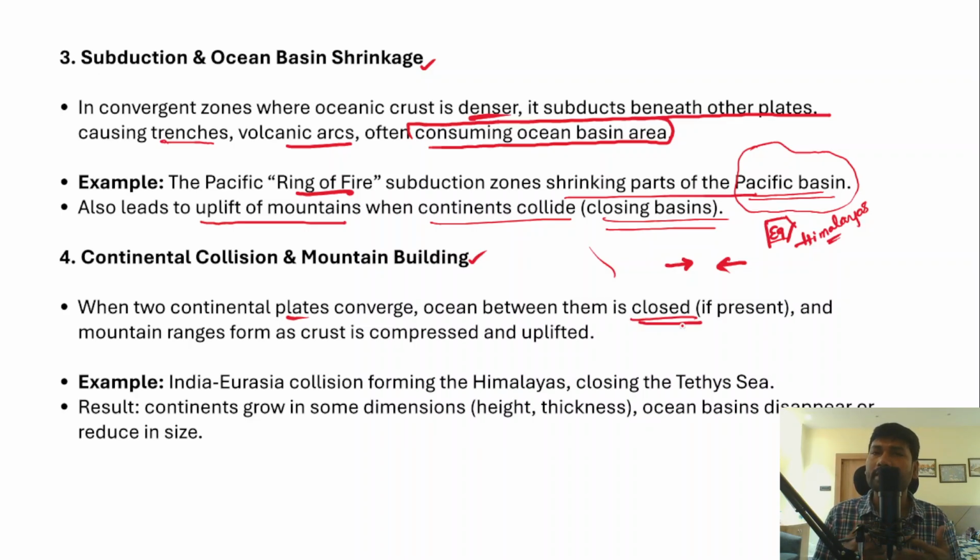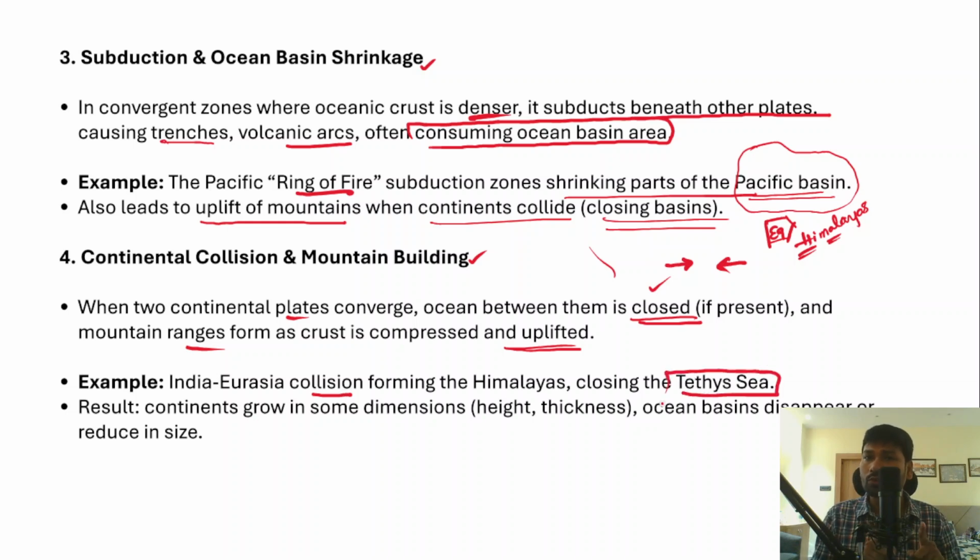Earlier it was believed that there was an ocean between the Indian plate and the Eurasian plate, and because of the collision between these two plates, the ocean called Tethys was closed, right? So in fact the mountain ranges form as the crust is compressed and uplifted, and the best example would be the Himalayas. The example is the India-Eurasia collision forming the Himalayas, and they have closed the Tethys Sea.